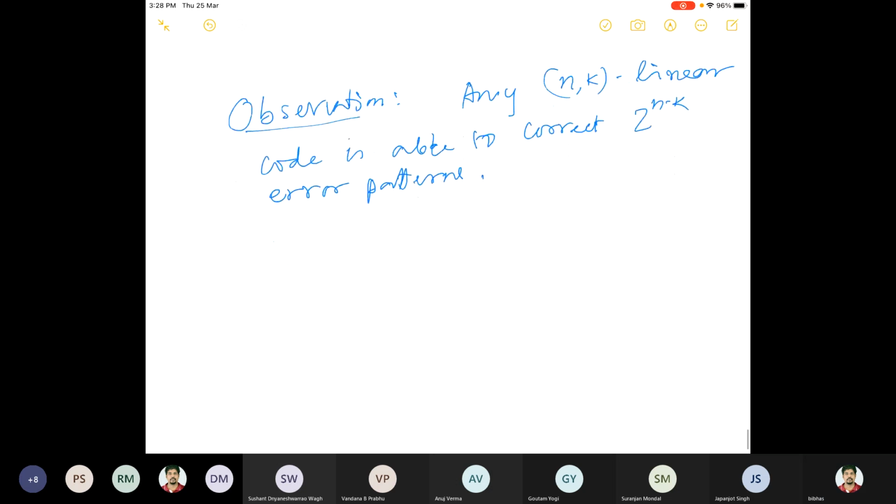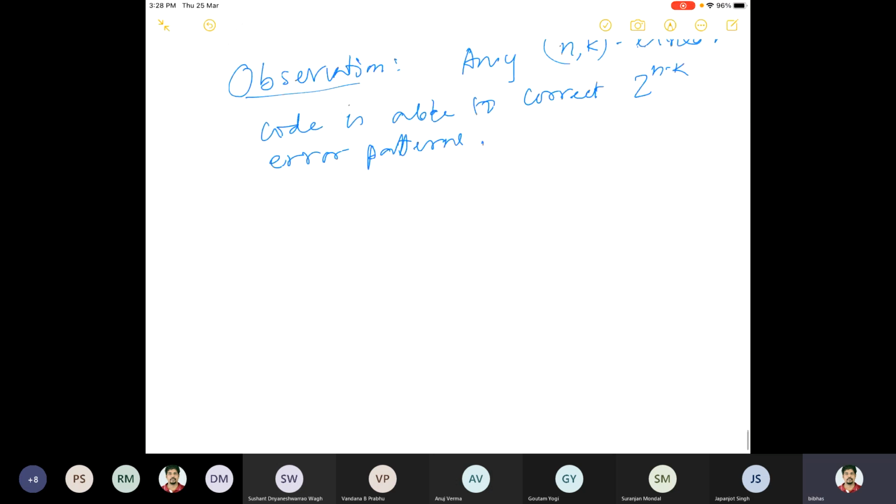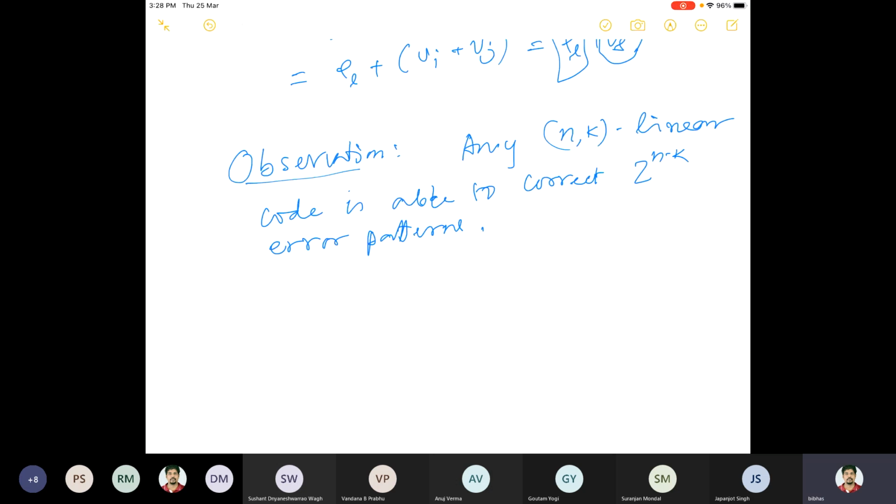But this is what it can correct. How many errors can it detect? A linear code can detect 2 to the power n minus 2 to the power k error patterns, but it can correct only 2 to the power n minus k error patterns.